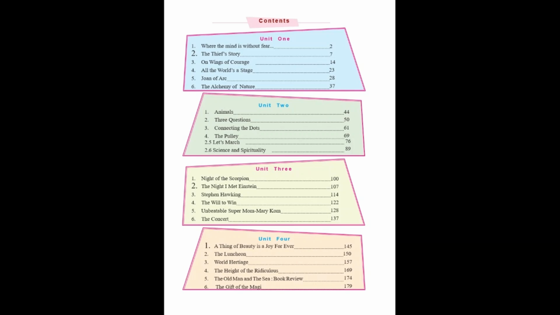Now we will see the index of the English textbook. Children, there are a total of 190 pages in your textbook. The textbook is divided into 4 units. Every unit contains 6 lessons.